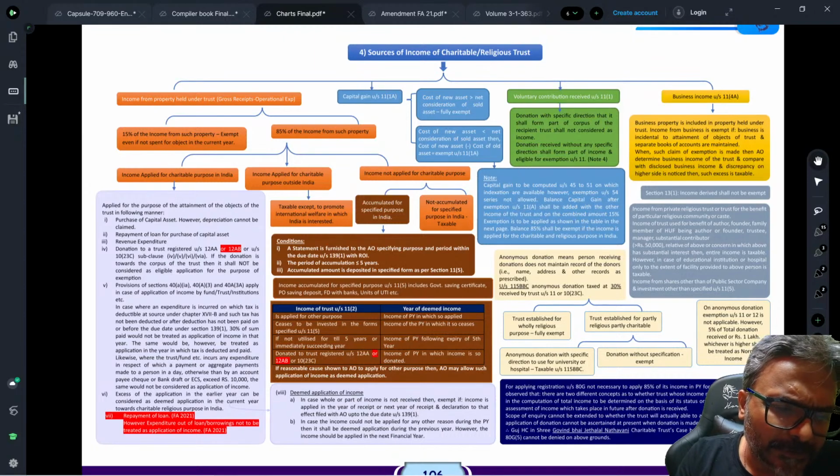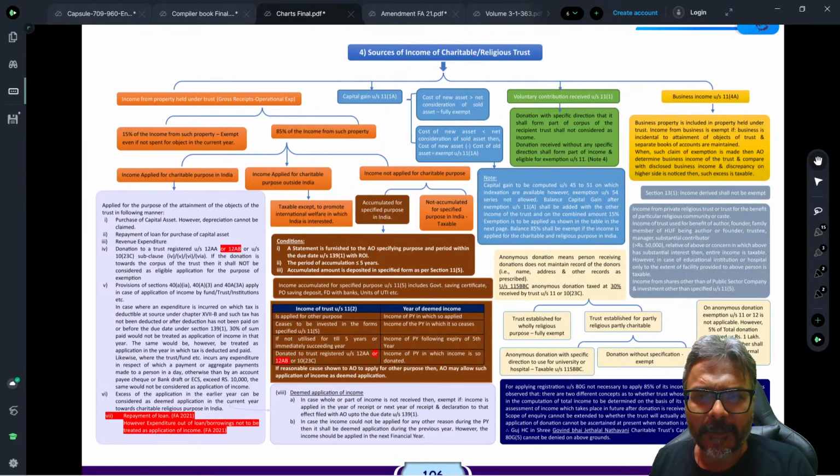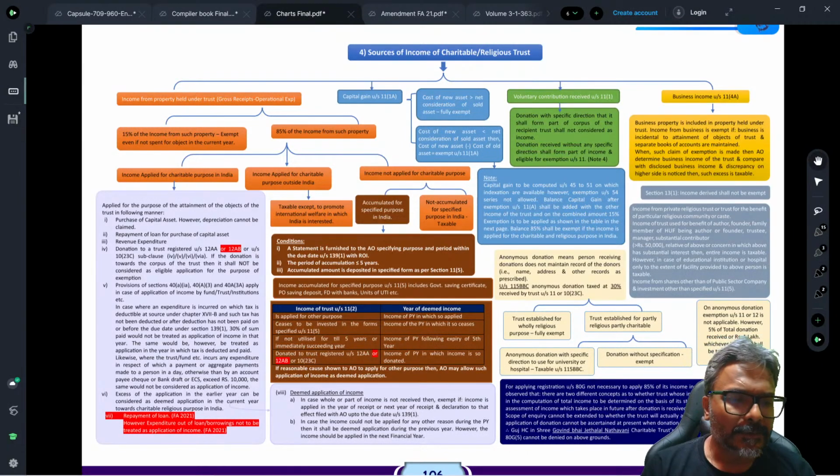No, there is no such 44ADA. No, they don't have to forgo Chapter 6A. Chapter 6A would be available. What you are talking about applies only to the alternate tax regime. In the normal provision, it is perfectly fine.